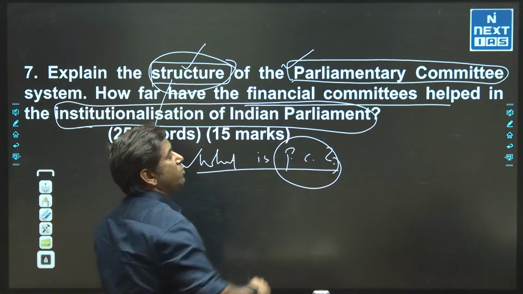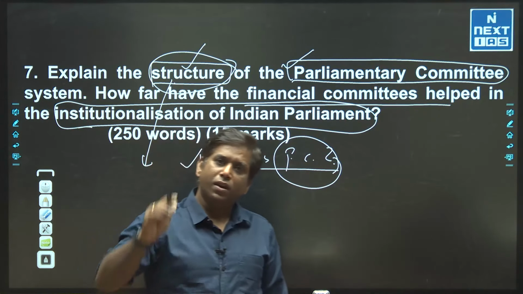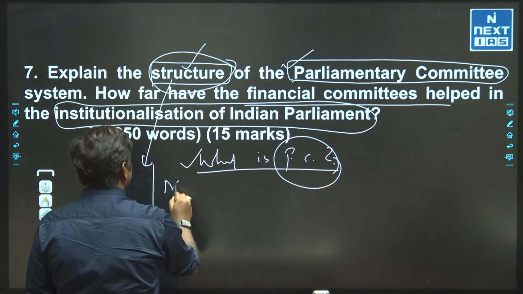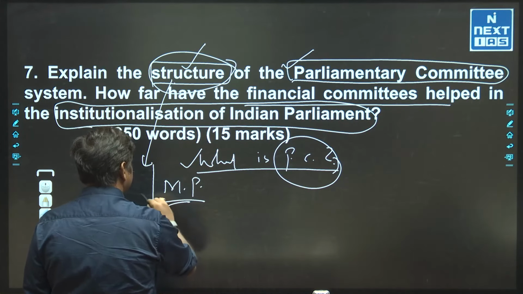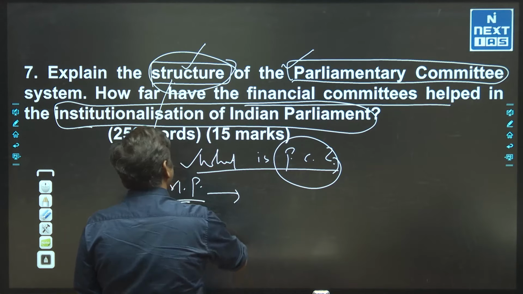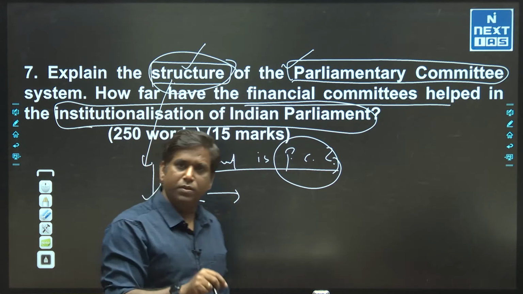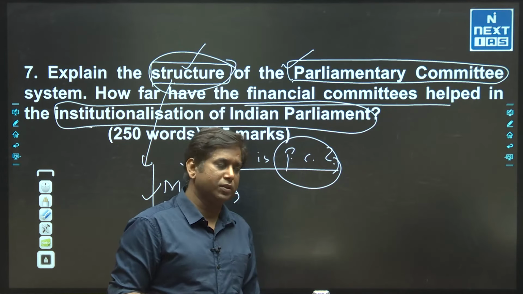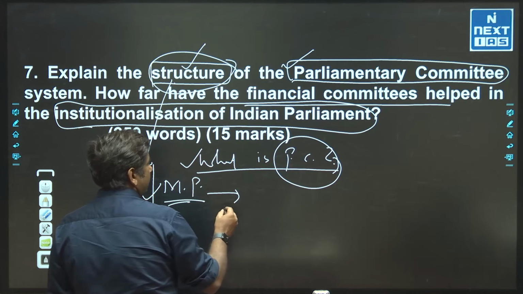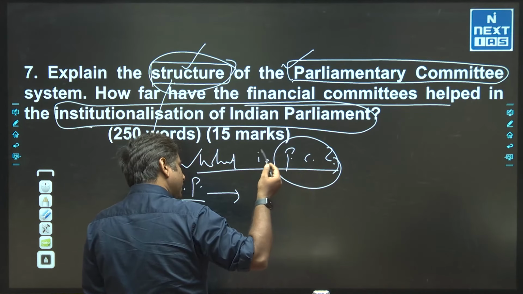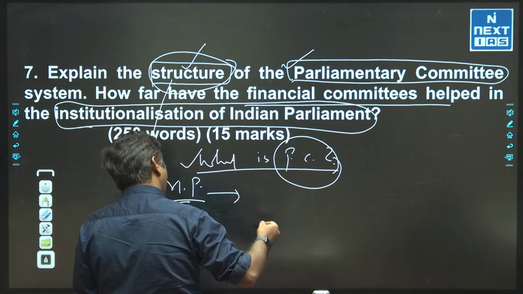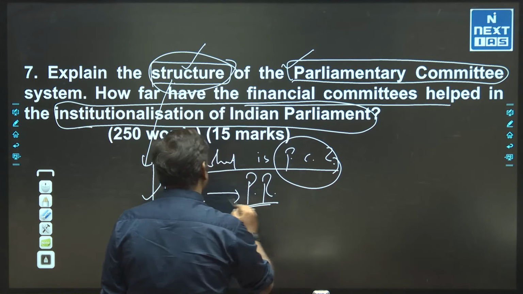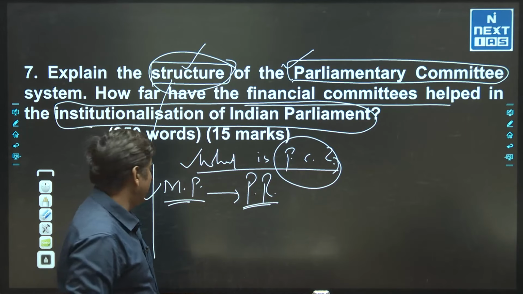Explain the structure of the parliamentary committee. In general, members of parliament are there. If I explain the structure, MPs are part of this. The first important point: in the case of a few parliamentary committees, as I talk about financial parliamentary committees, members are elected on the basis of proportional representation by the house itself.